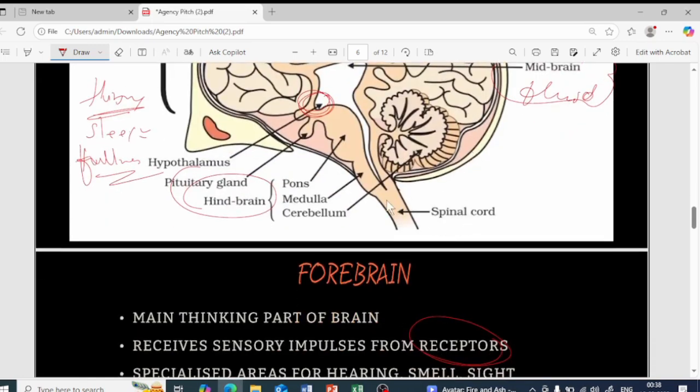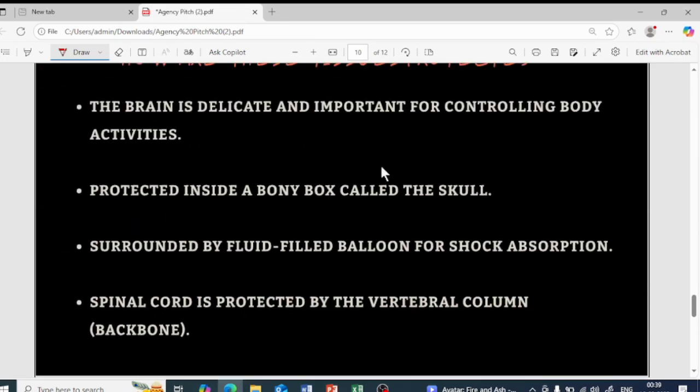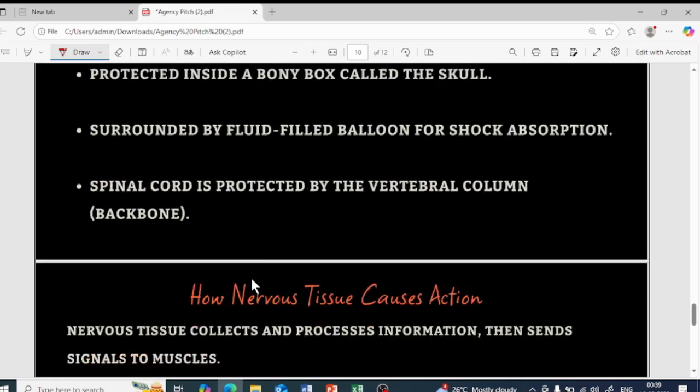And you can see over here the spinal cord is present, isn't it? The spinal cord is also important for the reflex action. So how is it protected? There is a refill-like structure, that is the vertebral column, or simply the bone, that will be present in order to protect the spinal cord. So that is how it is going to be protected. There is a bony box called the skull, and a fluid which is cerebrospinal fluid, which protects from shock and injury. And the spinal cord is protected by the vertebral column or the backbone.